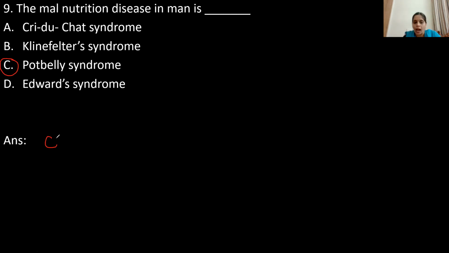This disease will occur when the person is eating food which contains high fat content. The food doesn't contain all the nutrients in necessary proportion. The person is eating only a high quantity of fats, so this is also one malnutrition. And the other three options, Cri-du-Chat syndrome, Klinefelter syndrome, and Edwards syndrome, are genetic disorders. Right. Let's move on to the next question.